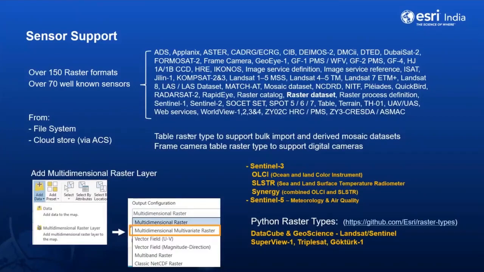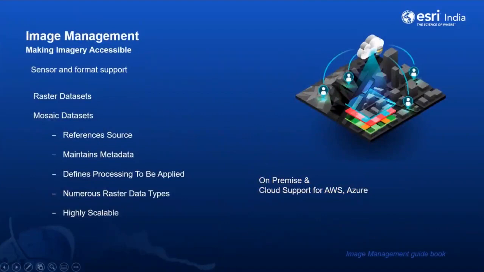So there is a lot of data that we need to manage, and a large collection of imagery can be easily managed either as image services, or in Pro in the form of raster datasets or mosaic datasets, which help you to reference the source, maintain metadata, or define the various processing that needs to be applied for each dataset. It also supports numerous raster data types, and it is a very highly scalable data format.